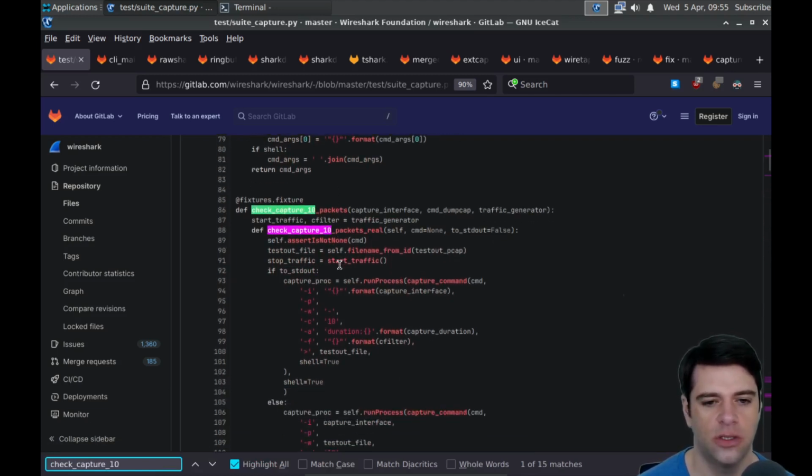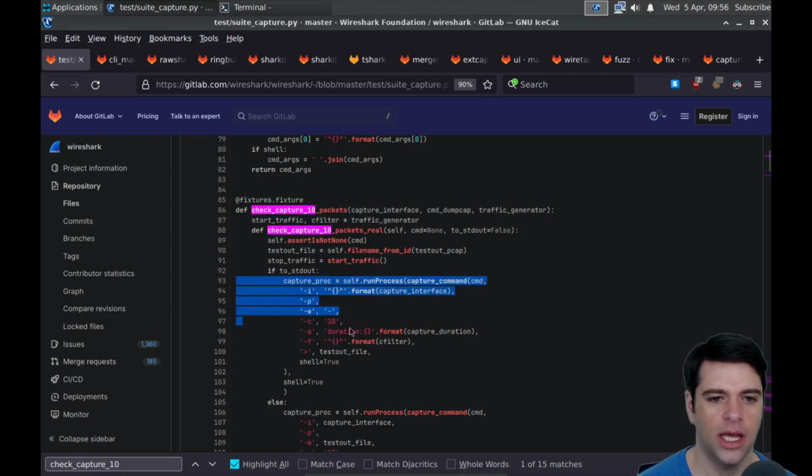Okay, so here's some of the definitions of the functions, I guess. So check capture 10 packets. I guess that's an implementation called check packets 10 captures real. It takes the traffic generator you passed in and I guess assigns it to start traffic and C filter. And then this looks like command line stuff.